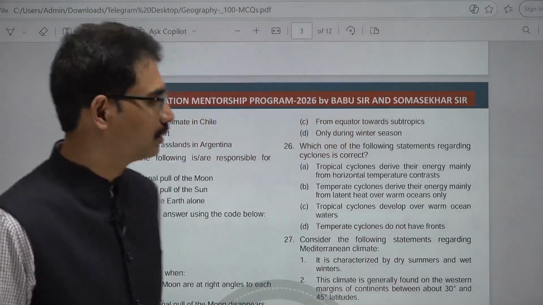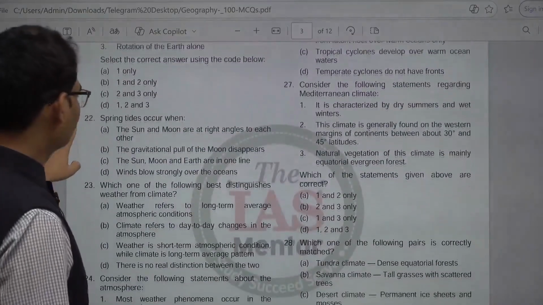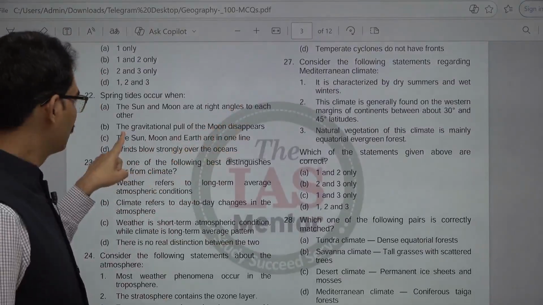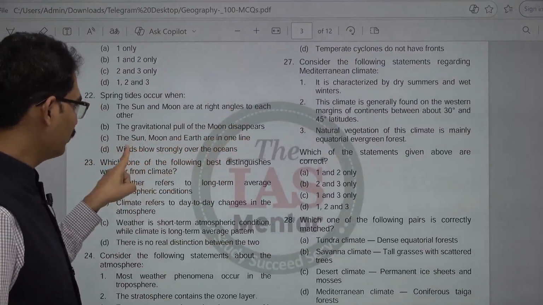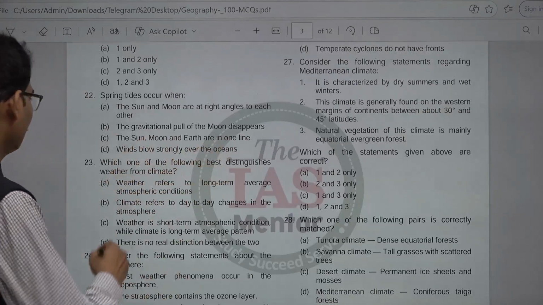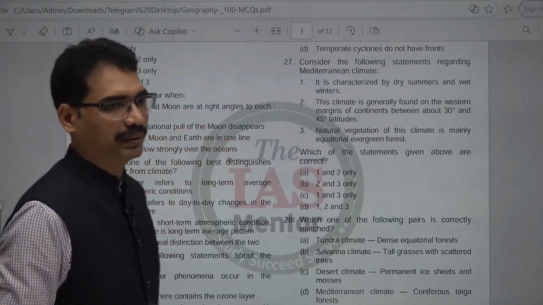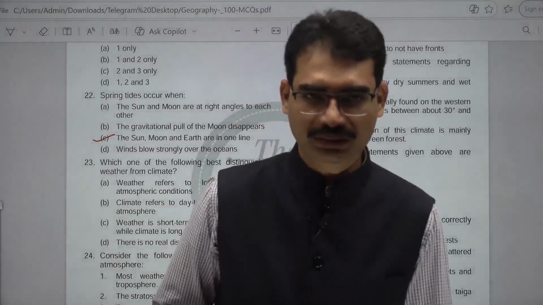Next one. Spring tides occur when the sun and moon are at right angles to each other? The gravitational pull of the moon disappears? Sun, moon and earth are in one line? Winds blow strongly over the oceans? The answer here is if they are in line. When the sun, moon and earth are in one line, spring tides occur. This is the answer. Next question.